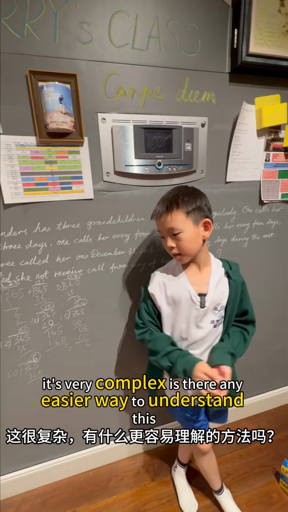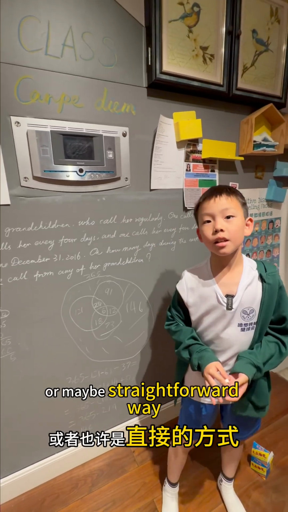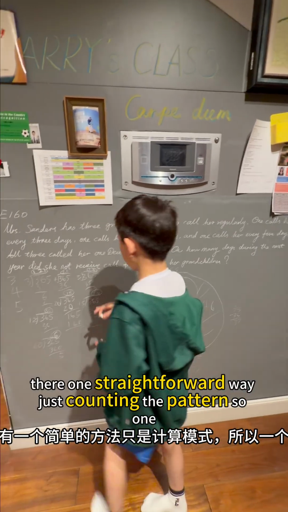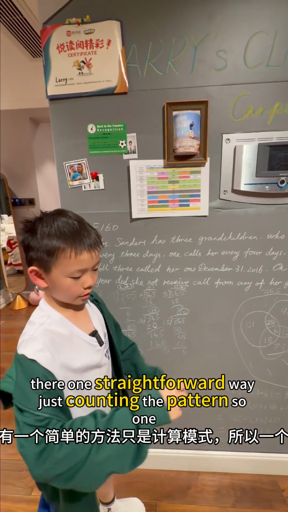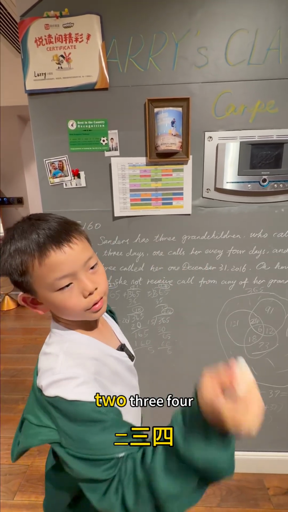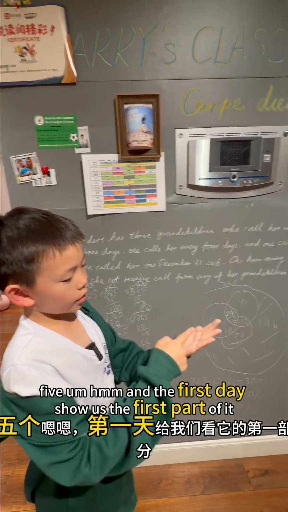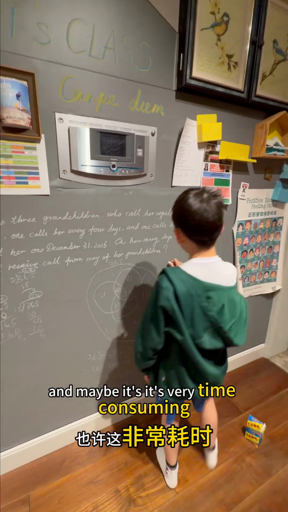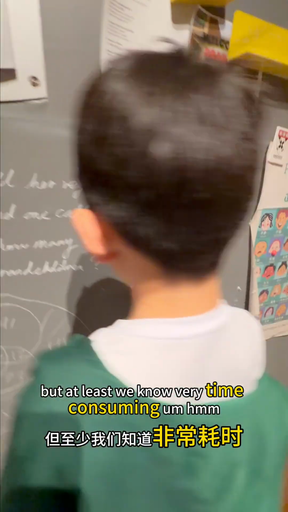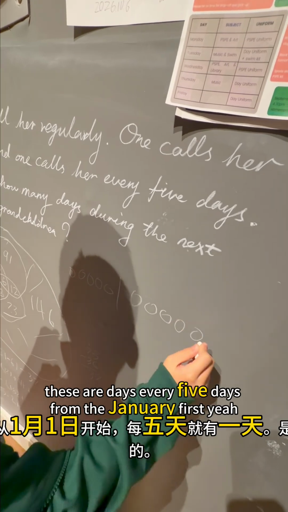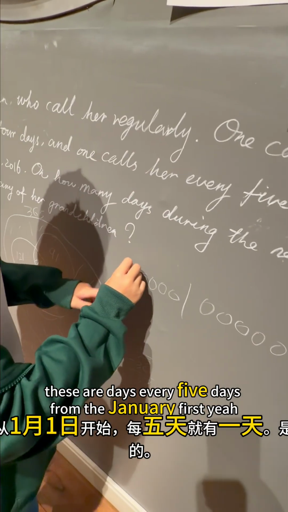Is there any easier way to understand this? Or maybe not straightforward really. There is one straightforward way, just counting the patterns. So 1, 2, 3, 4, 5. Maybe it's very time consuming, but at least we know there's another way. These are days, every 5 days from January 1st.